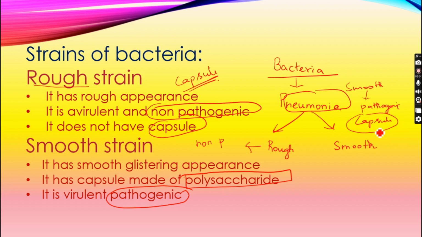This capsule provides a pathogenic and virulent factor which can't be killed by our immune system. Therefore, it is pathogenic. But the rough strain lacks the capsule, so it can be killed by our immune system. Therefore, rough strains are non-pathogenic and avirulent, but smooth strains are pathogenic and virulent because of the polysaccharide capsule, which provides a protective layer.